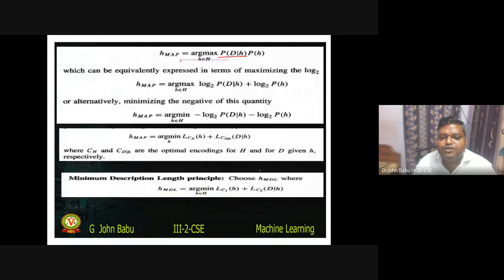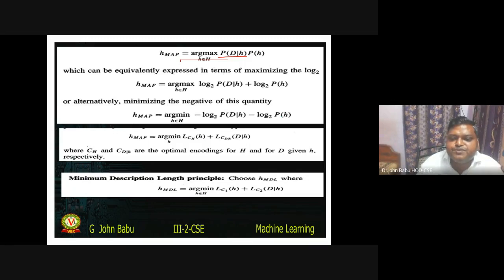Minus pi log pi. So minus log probability of D given H, minus log probability of H. So arg minimum, this is LC of the hypothesis H. Sorry, this one.